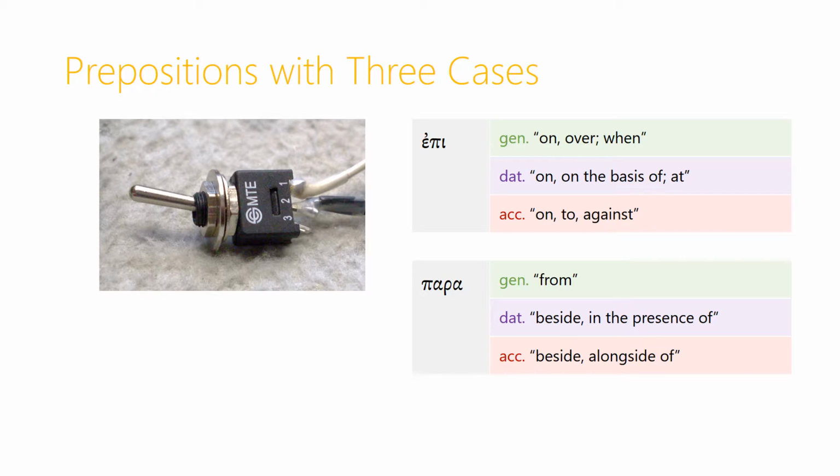There are even some prepositions that can be followed by one of three cases. In this case, think of this like a three-setting toggle switch. Epi is a common example, and followed by the genitive, this means on or over or when. But followed by the dative, it means on the basis of or at, and followed by the accusative, it can be glossed on or to or against.